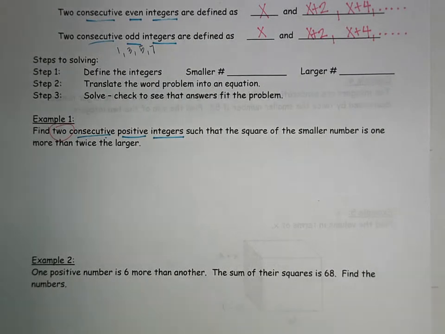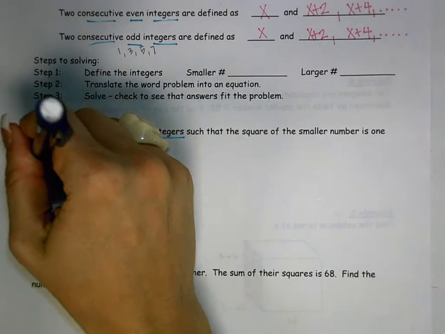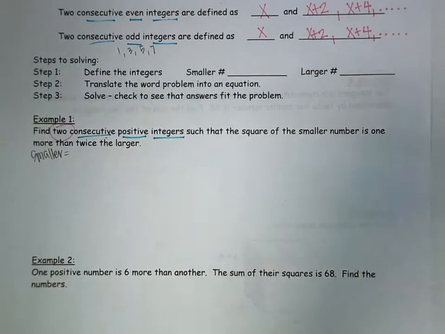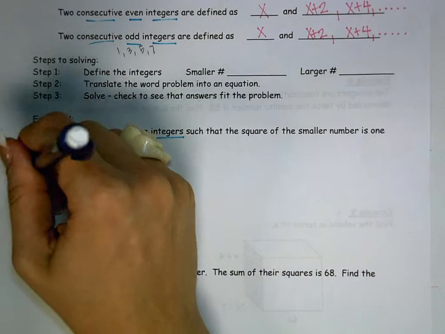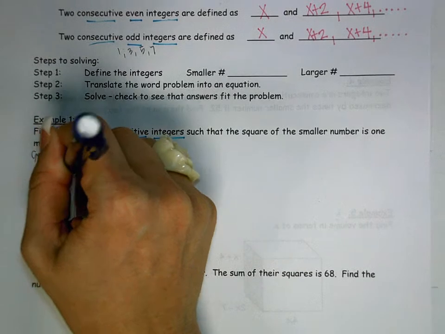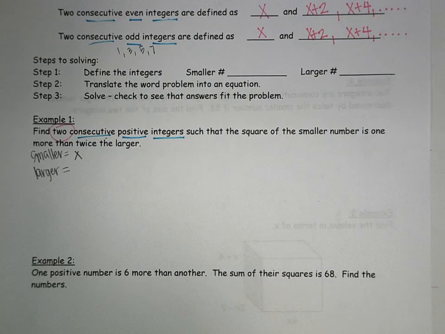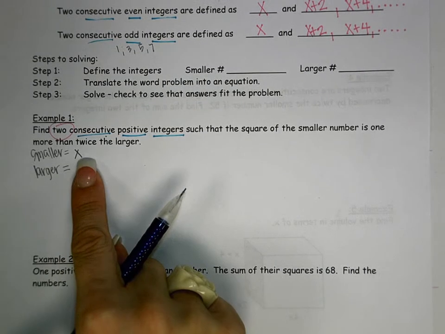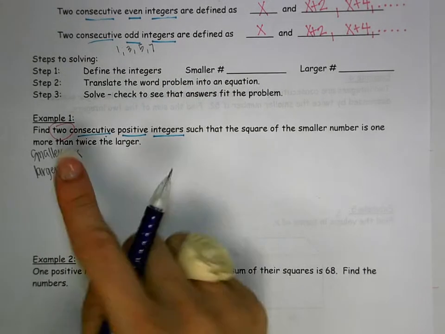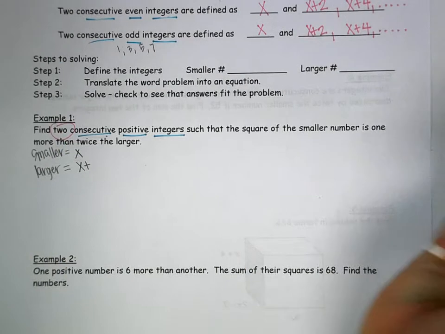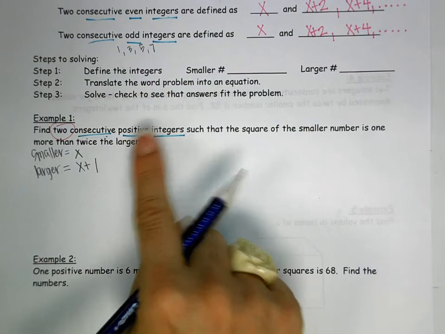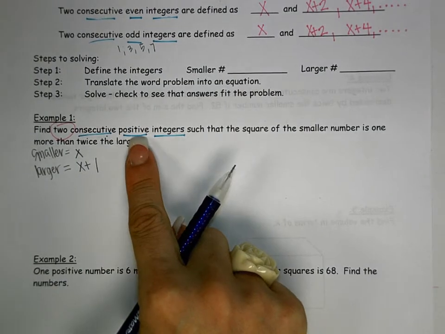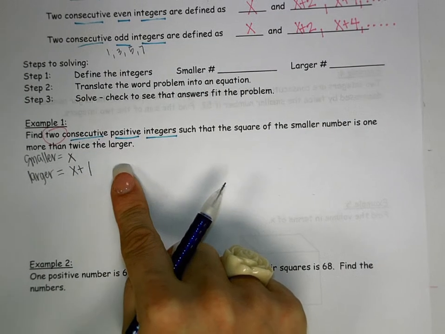Let's go ahead and write this equation. The first thing I'm going to write is smaller equals x. Your smaller one always equals x. For your larger number, we don't write first and second on purpose because first and second in and of themselves have a number and we don't want to confuse things. So we always write smaller and larger. It's just an easier way of writing these things. If your smaller number is x and I am looking for consecutive positive integers, what will your larger number be? X plus 1. A lot of people see positive and confuse it with even and count by 2s. That would be a mistake here.